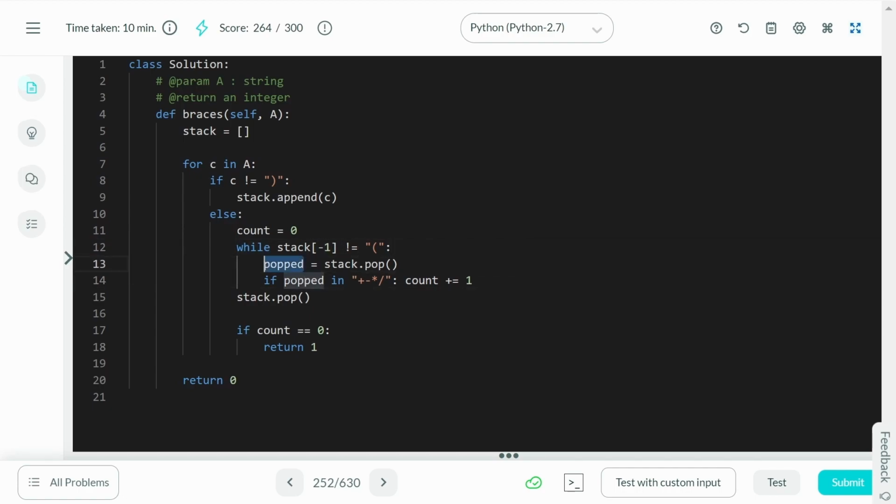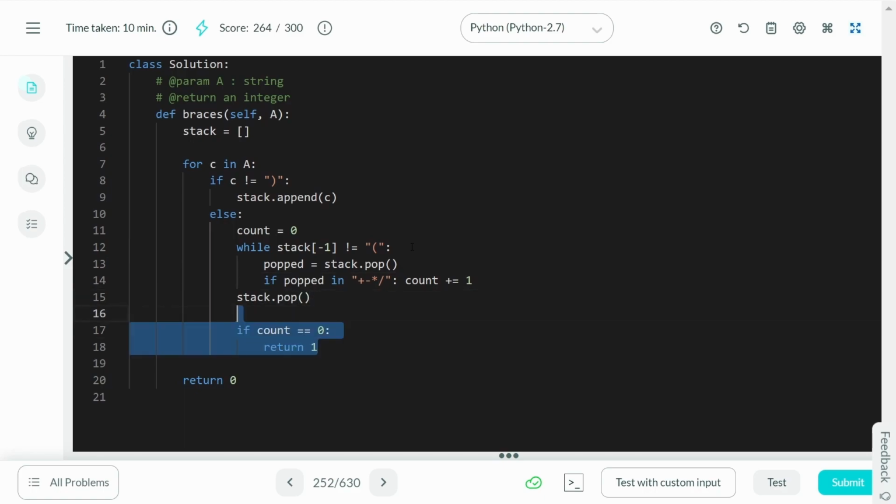Now if the popped element is an operator, that is, any of plus, minus, star or division, then do count plus 1. In other words, since we have found a positive count of operators, the expression is going to be a valid non-redundant expression. And at the end of this while loop, we do a stack.pop because we want to pop out this opening bracket. We don't really have any use for it.